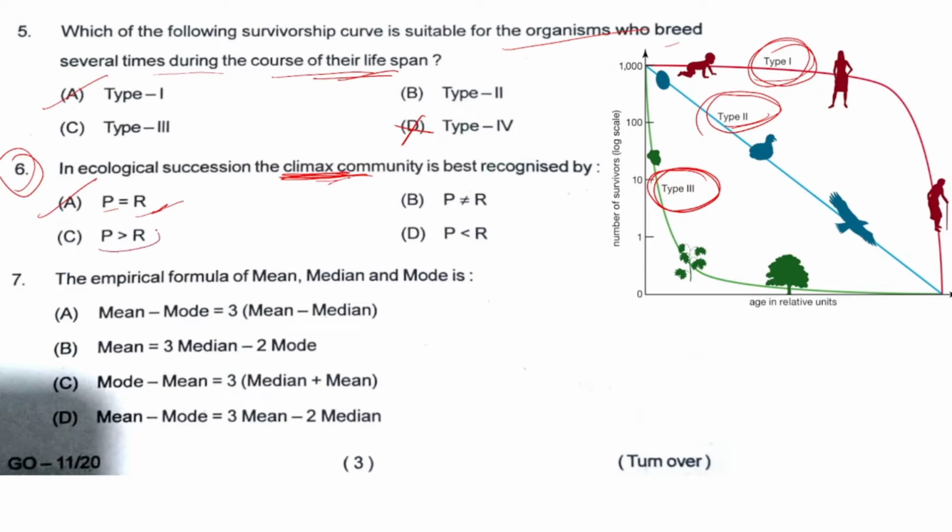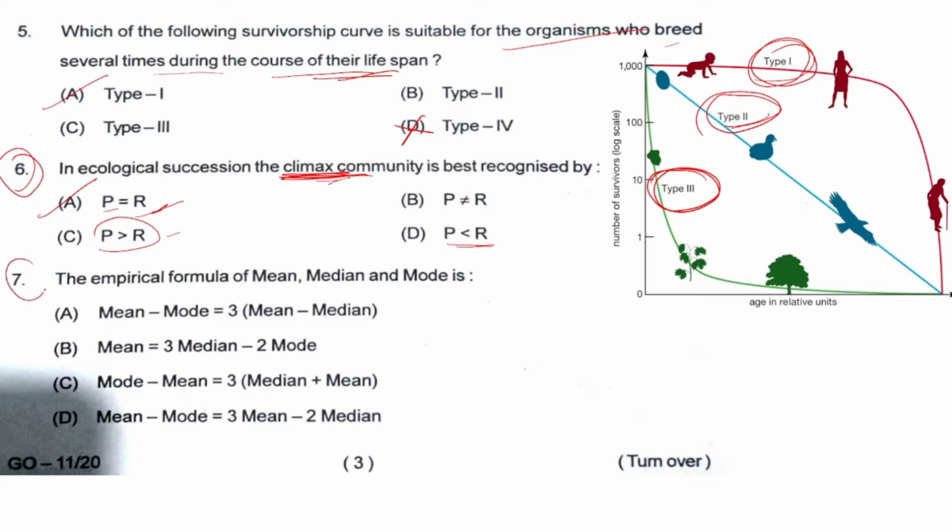Productivity greater than respiration rate includes a stage when the population or the seral stage has not reached the climax stage. Then P is lesser than R. This is the stage which symbolizes the decline of that community. So option A will be the right answer.